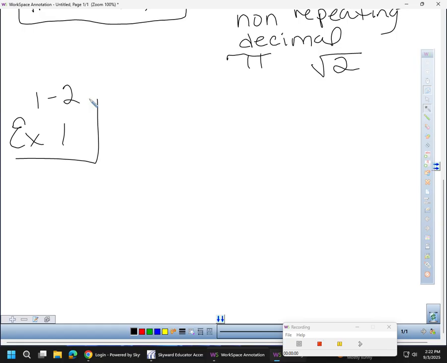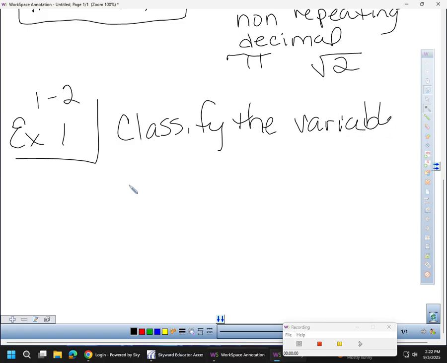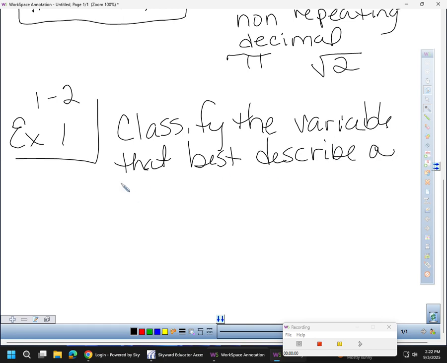Let's say I want you to classify the variable that best describes a value.